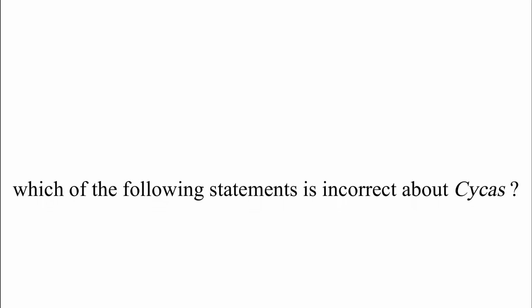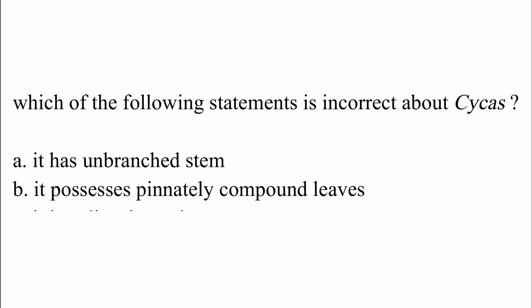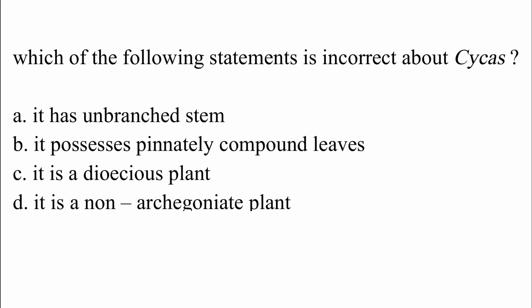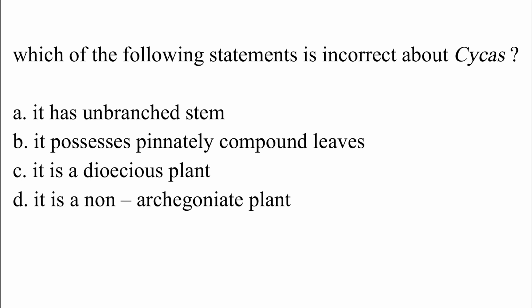Which of the following statements is incorrect about Cycas? Option A. It has an unbranched stem. Option B. It possesses pinnately compound leaves. Option C. It is a dioecious plant. Option D. It is a non-archegoniate plant. The correct answer is option D, which is it is a non-archegoniate plant.